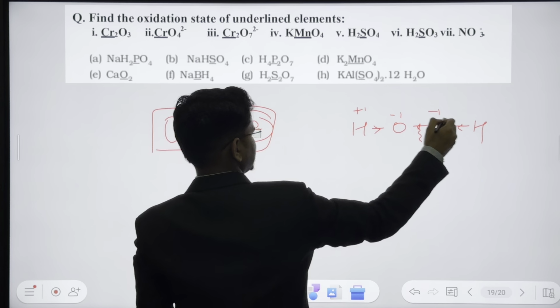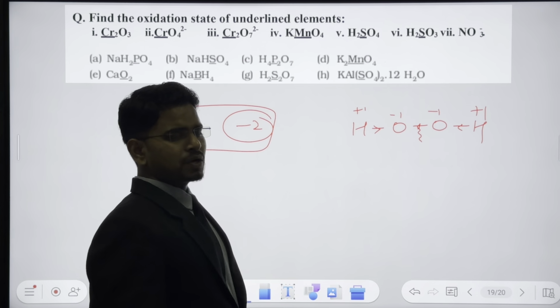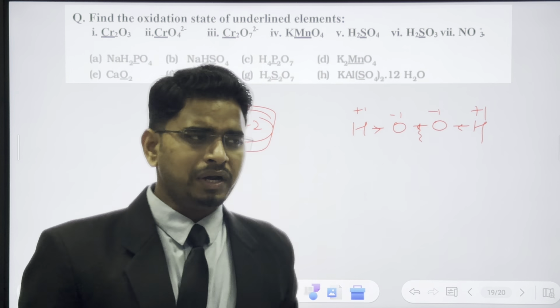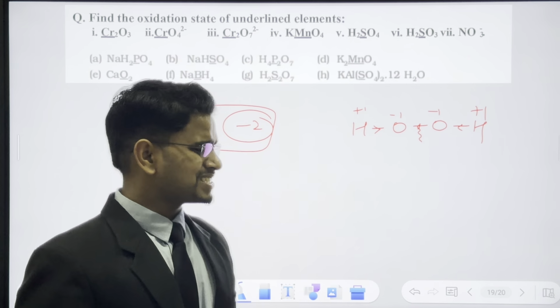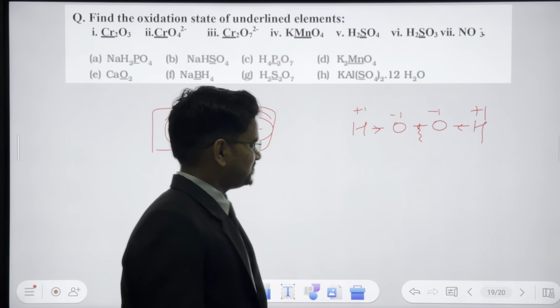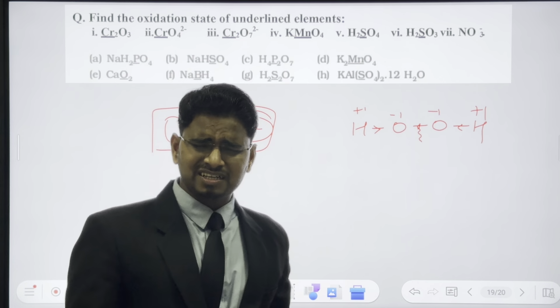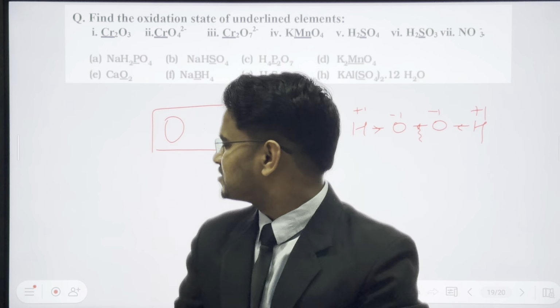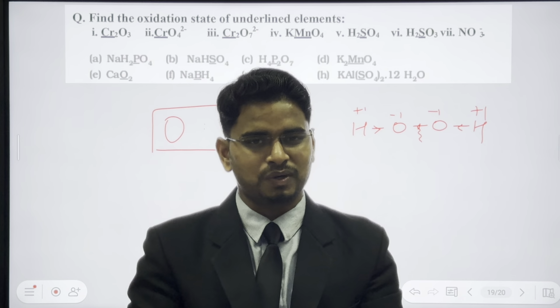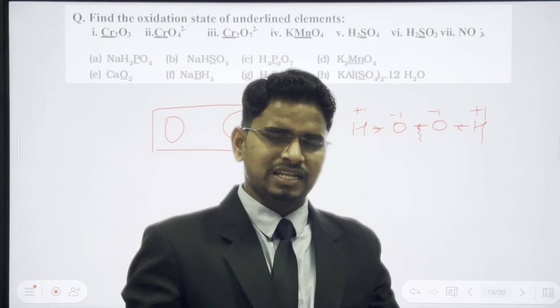In peroxide, oxygen will have -1. We'll talk about superoxide as well, but I don't think you need it, so let it be. Otherwise, generally you have -2. In one situation, you have -1/2 as well. That's called superoxide. Let it be.